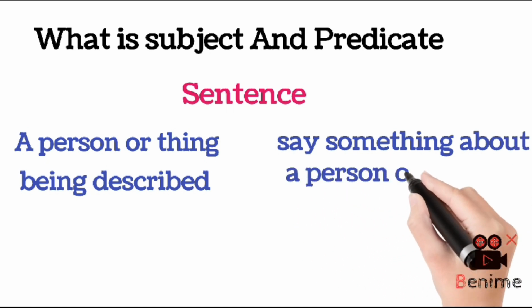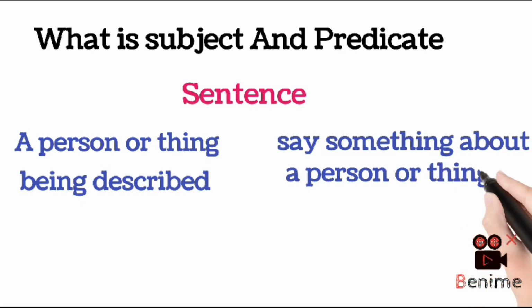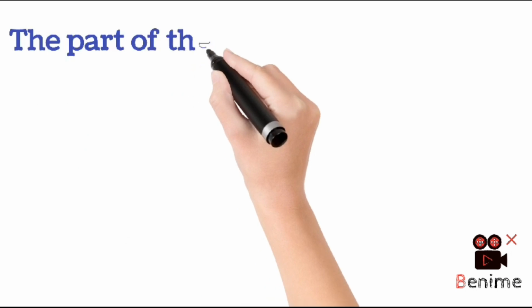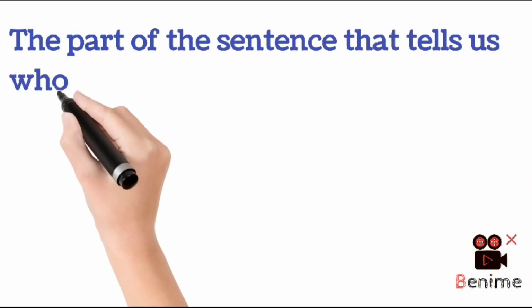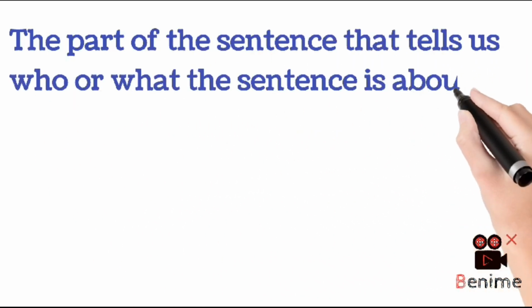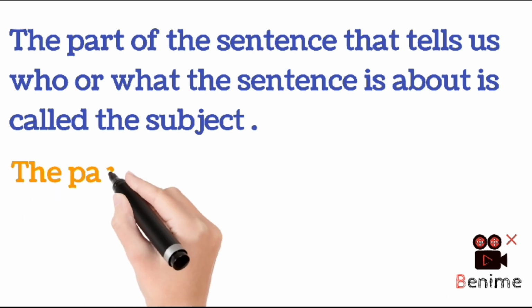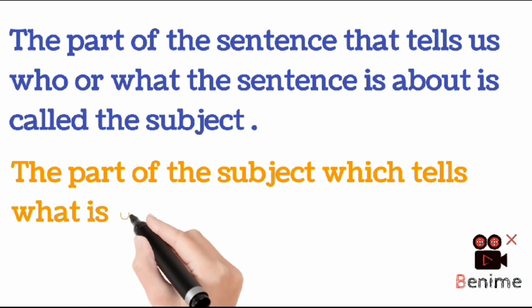The part of a sentence that tells who or what the sentence is about is called a subject. The part of a sentence which tells what is being said about the subject is called a predicate. Let me give you some examples to understand better.